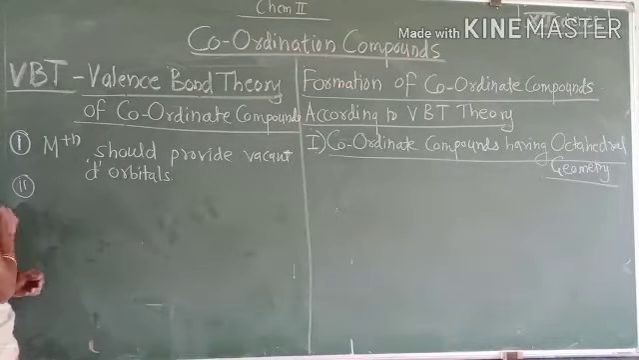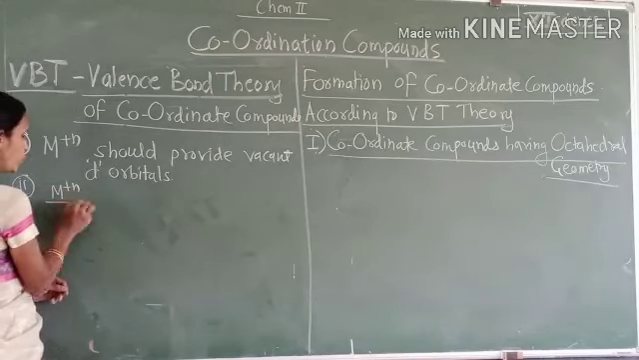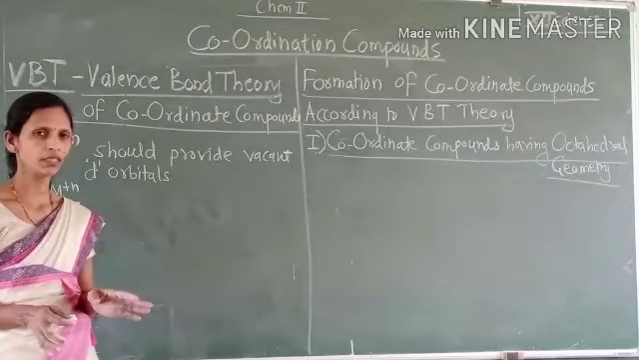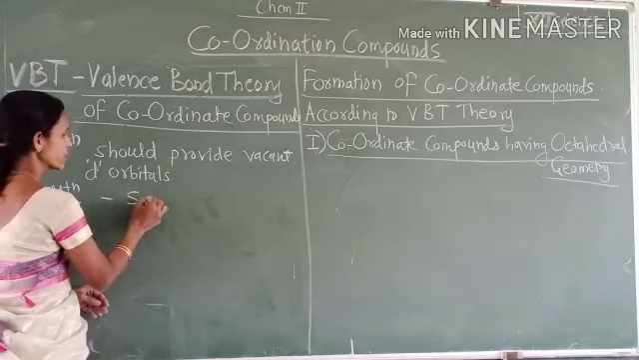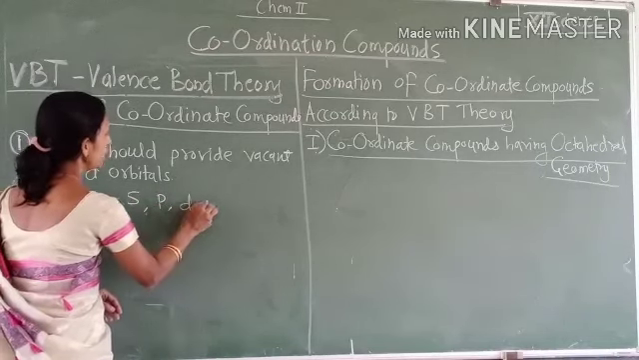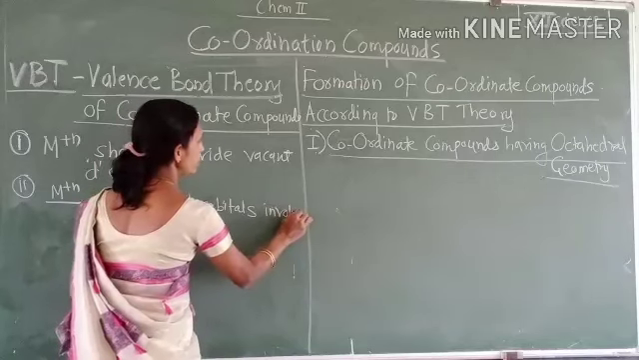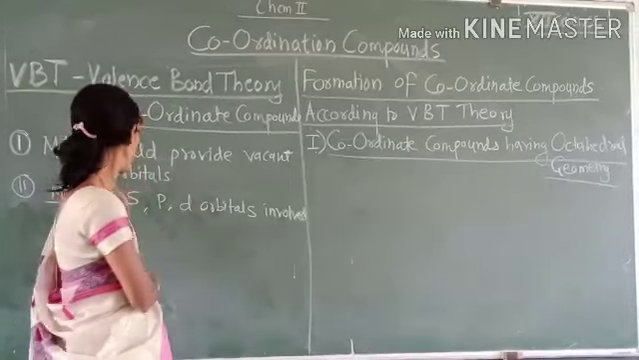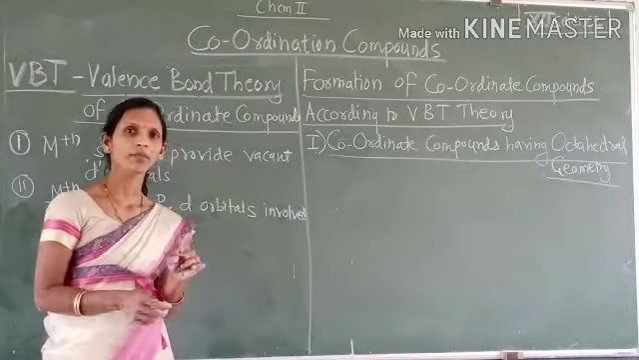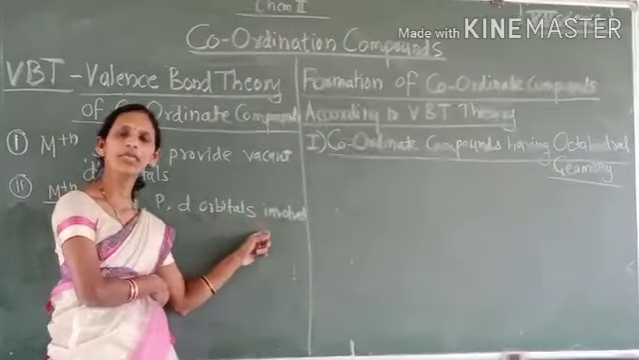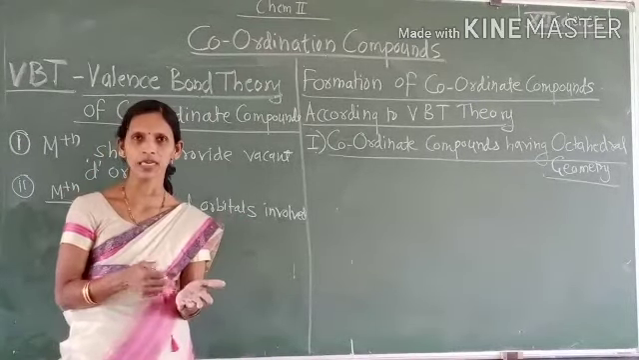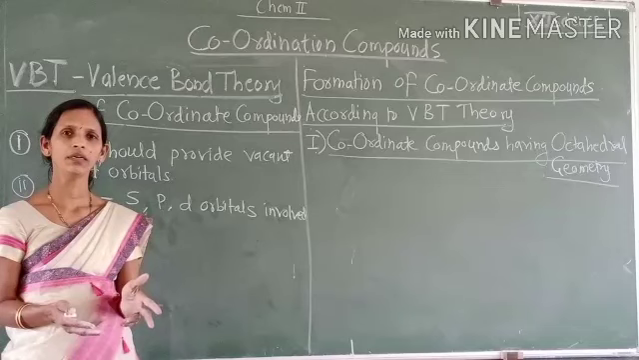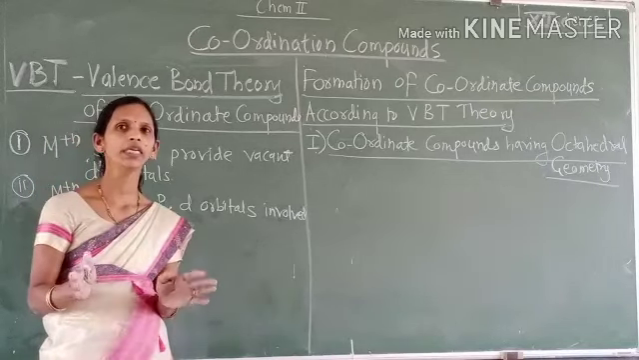The second postulate is that in the hybridization of the metal ion, s, p and d orbitals are involved. That means the s, p, d orbitals of the central metal ion undergo hybridization and form new hybrid orbitals, which are provided to the ligands to form the coordinate bond.